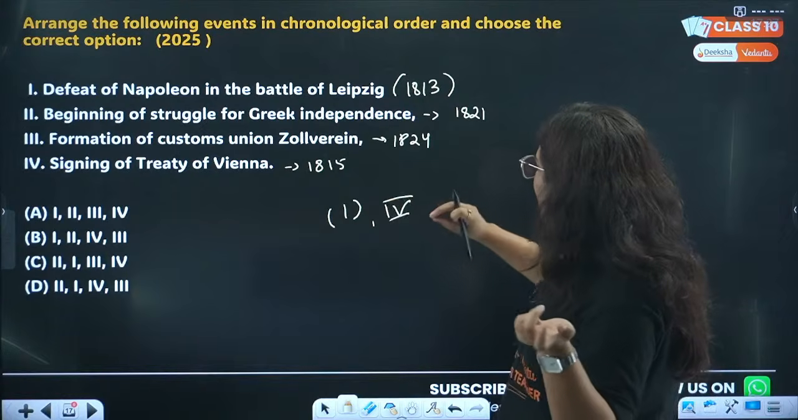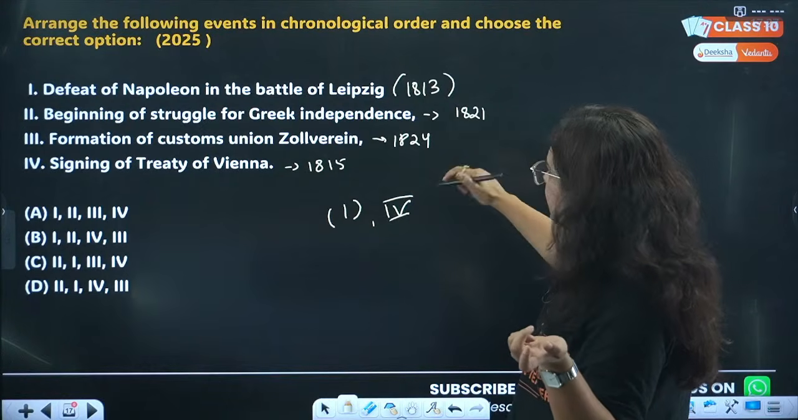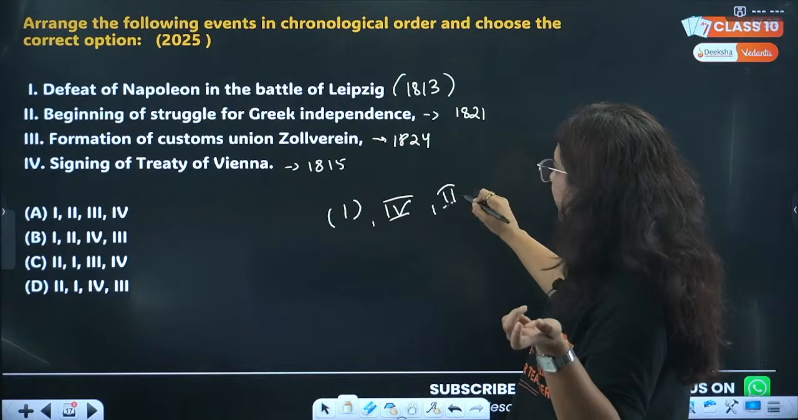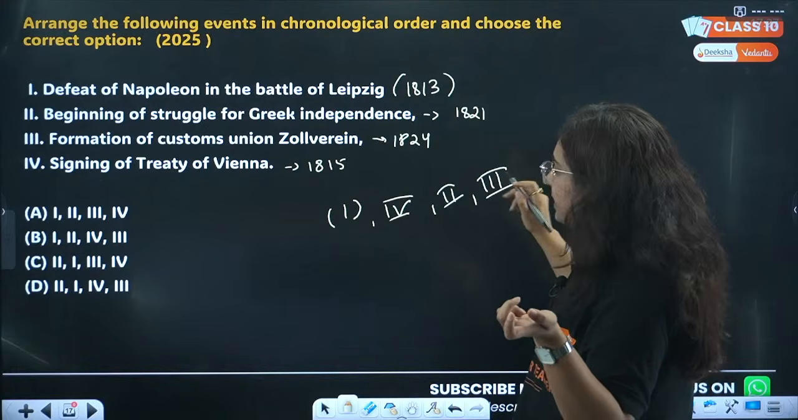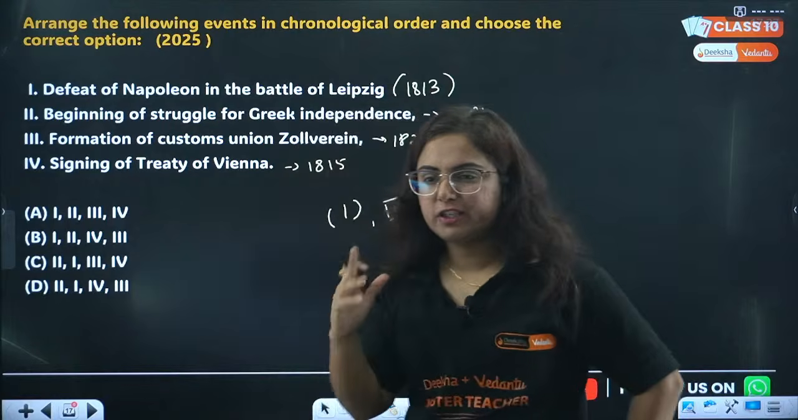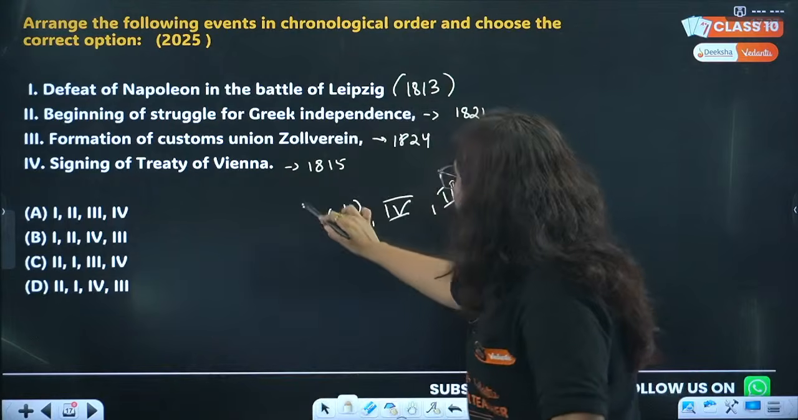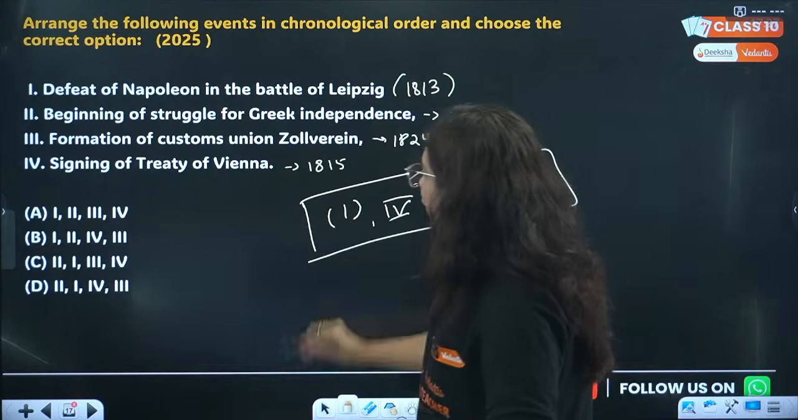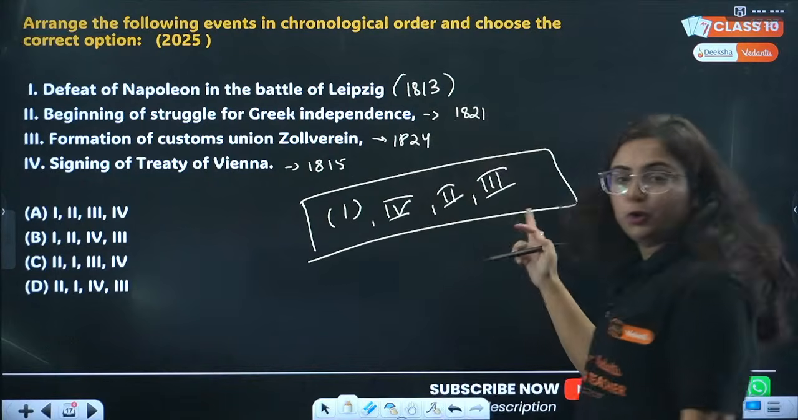So it is 1, 4, and then 2, 3. Actually, I changed it. I don't know why it does not change in the final PPT, but I changed it. I remember. Okay. So the correct option is 1, 4, 2, 3.